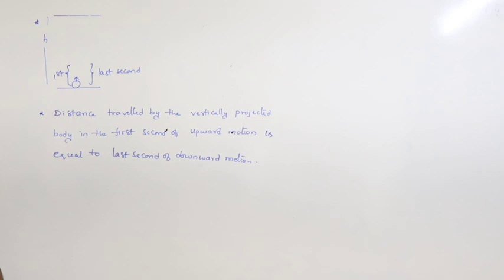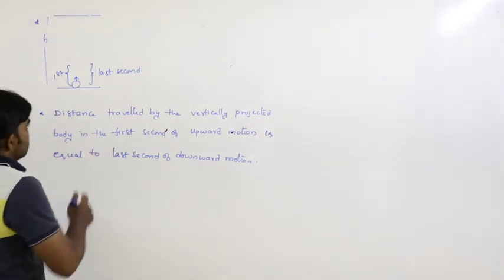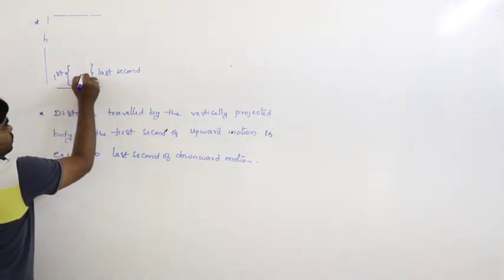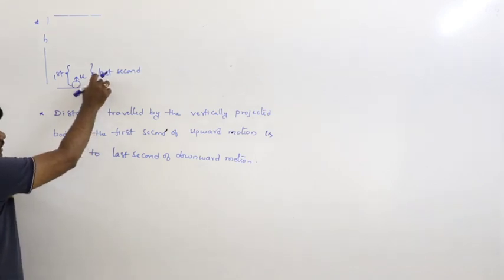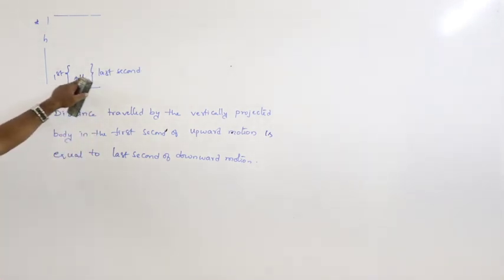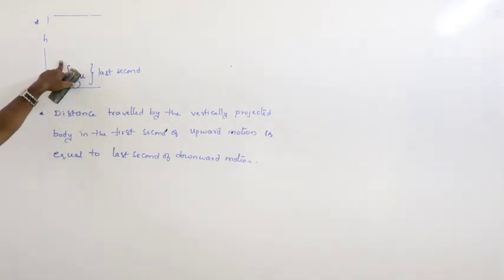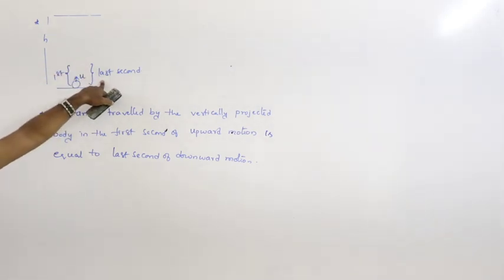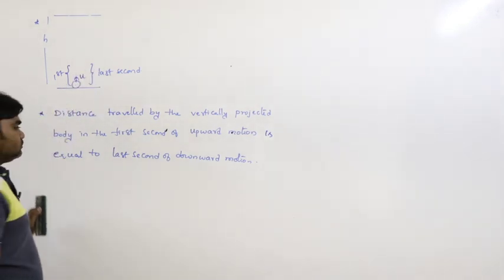Here the velocity is u, and the body must be projected with velocity u. Whatever distance is travelled in the first second of upward motion must be equal to the last second of downward motion.